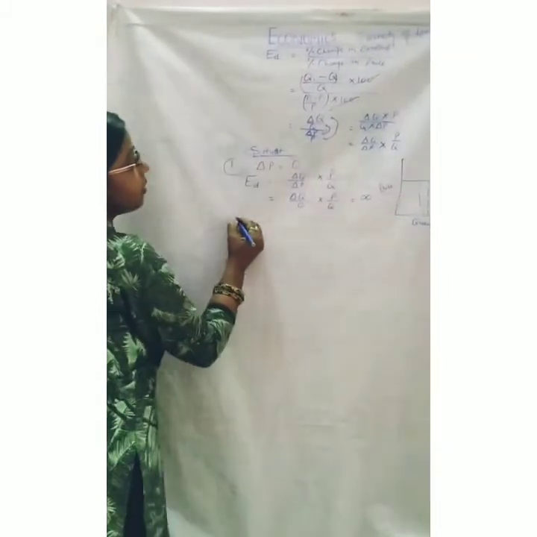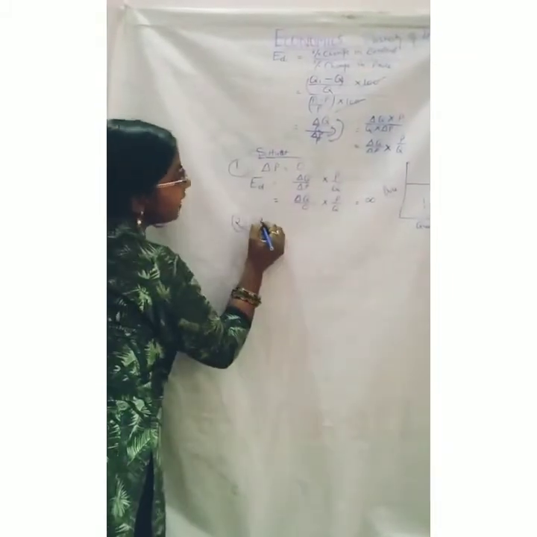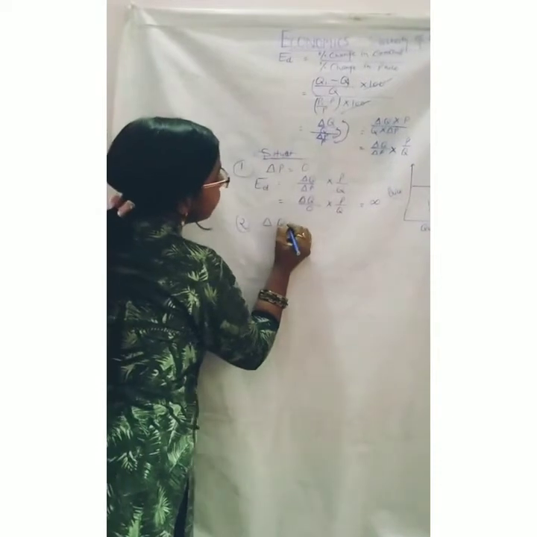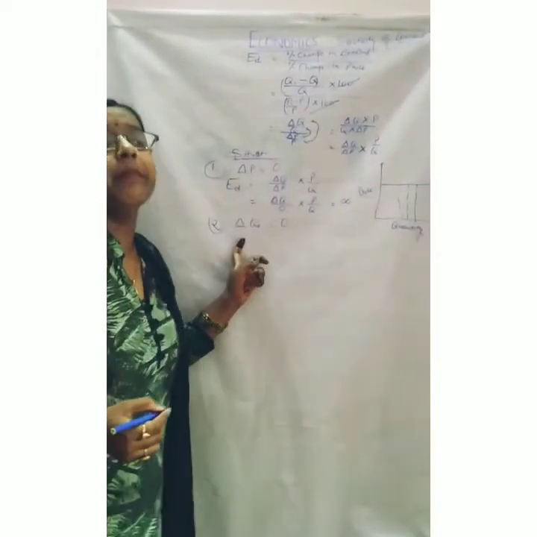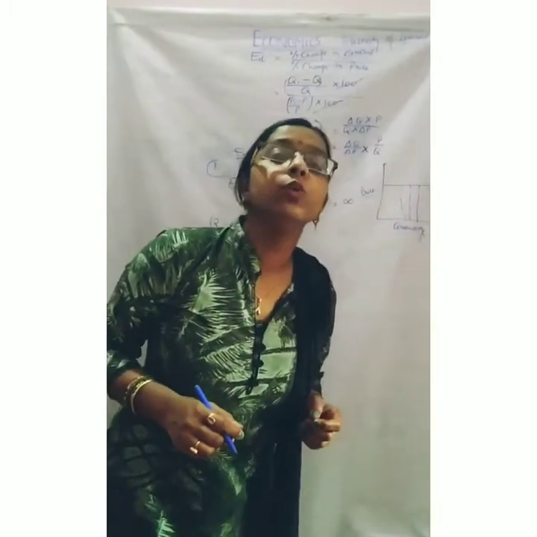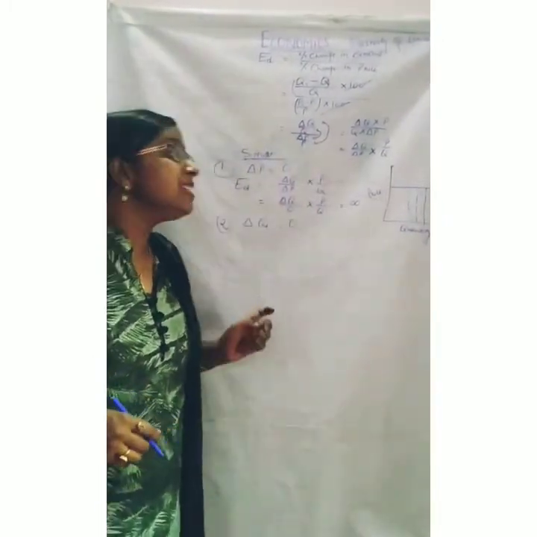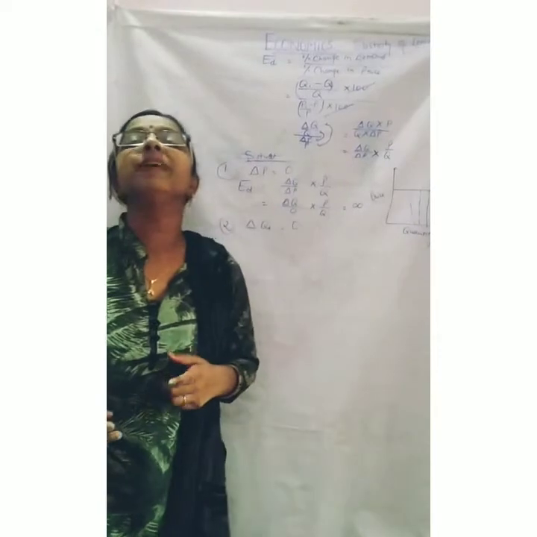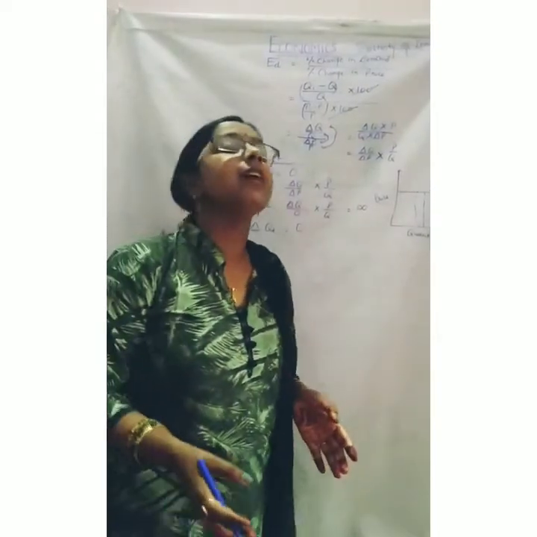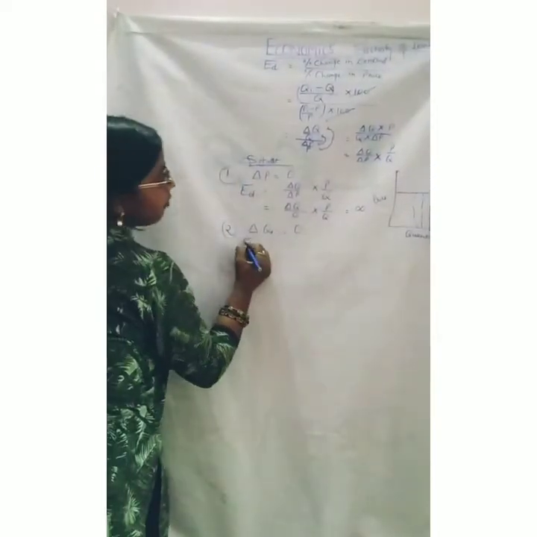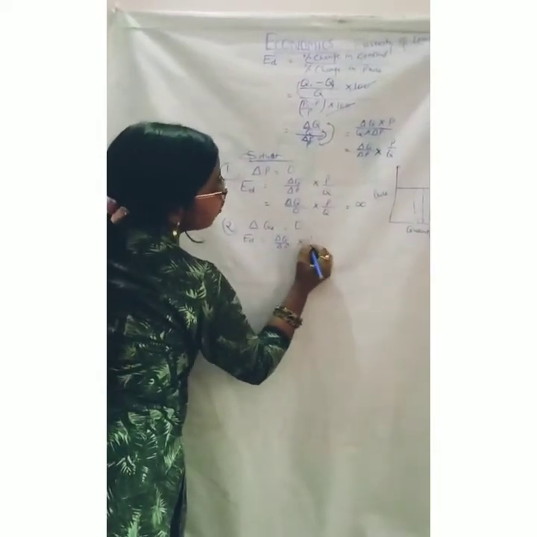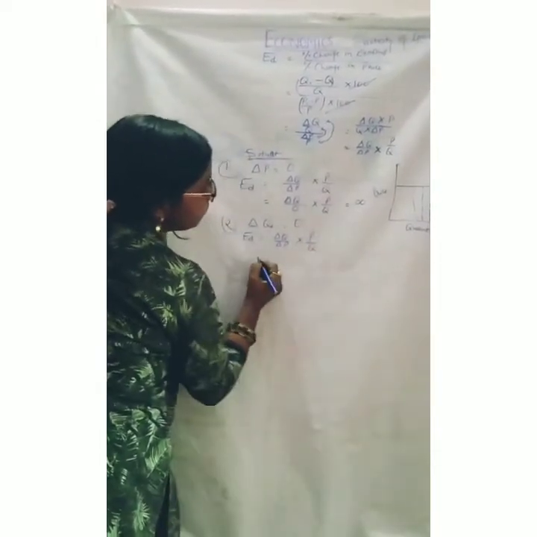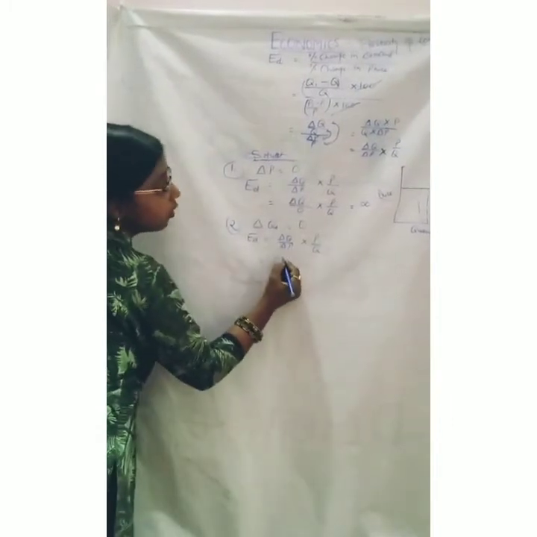Now we will discuss the second situation, where the percentage change in quantity demanded is 0, or delta Q equals 0. This means there is a change in the price but the demand is not changing with the price level. The formula is still the same: delta Q upon delta P into P upon Q. Delta Q, we know, is 0.